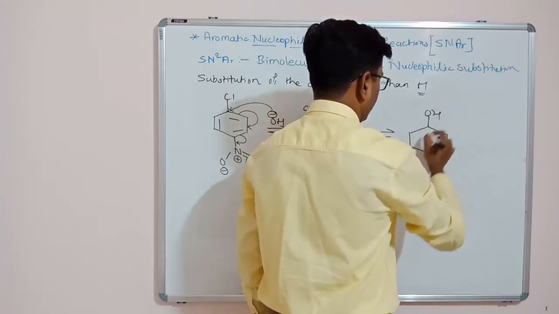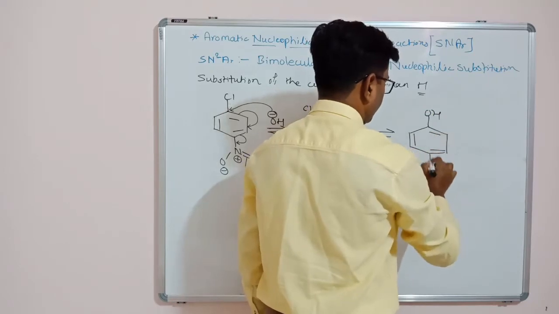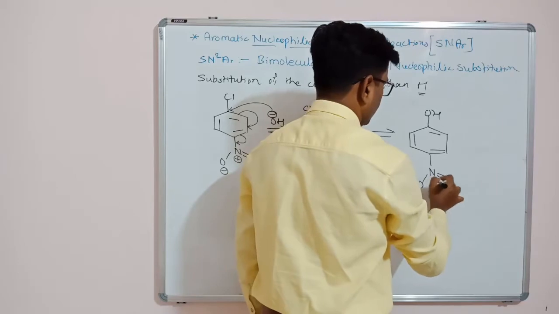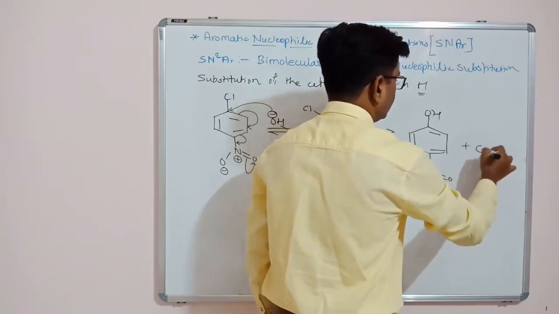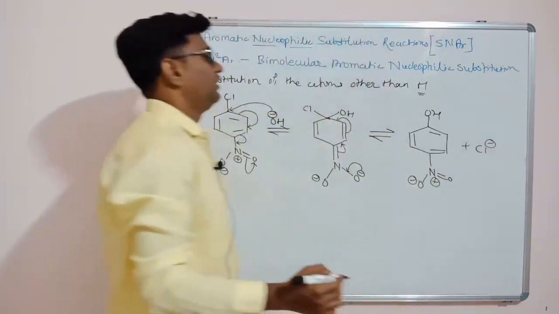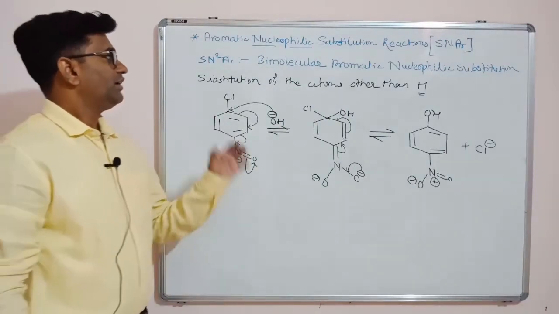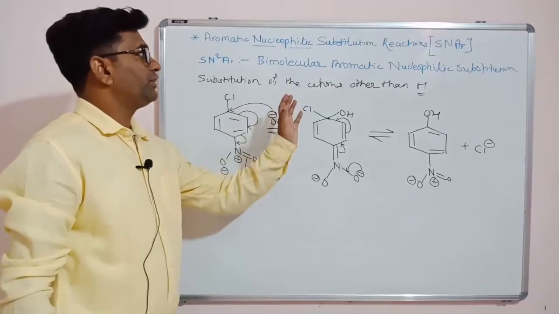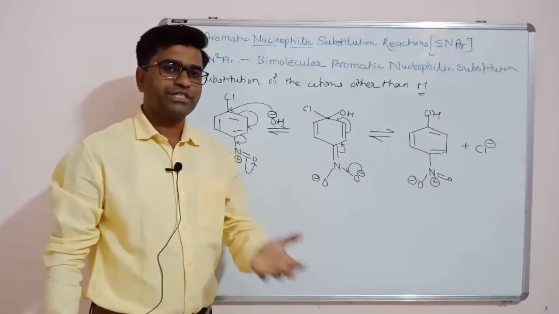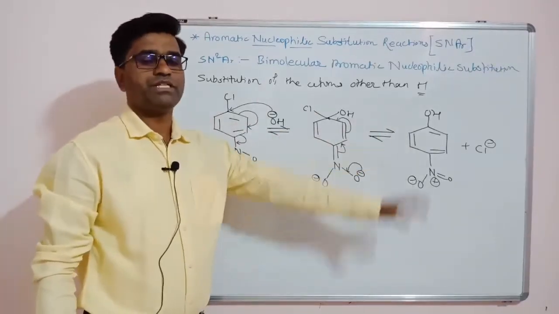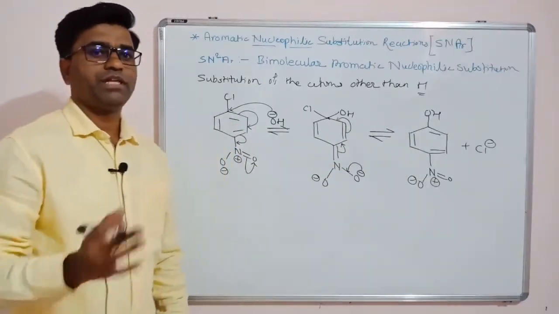that is para-nitrophenol. The product is para-nitrophenol, and this is our leaving group, that is Cl minus. So in this way, the nucleophile substitutes not only the hydrogen but also other atoms which are present on the aromatic ring if they are good leaving groups.